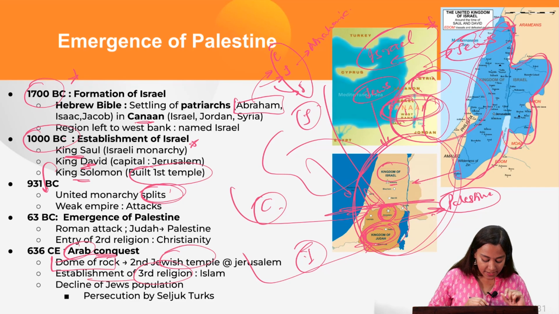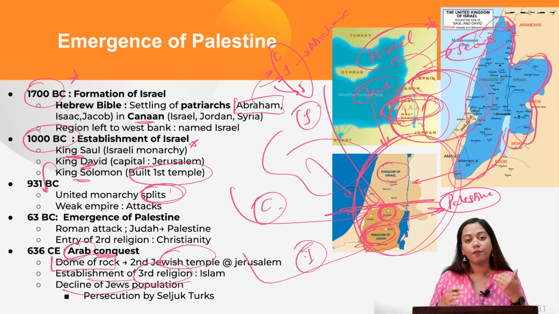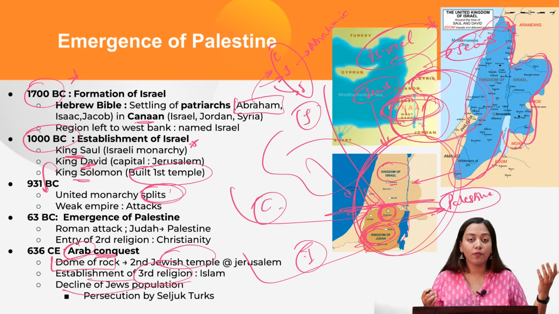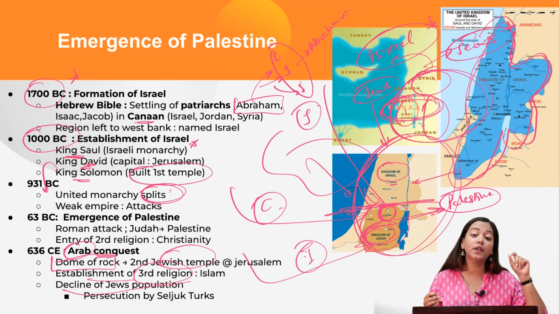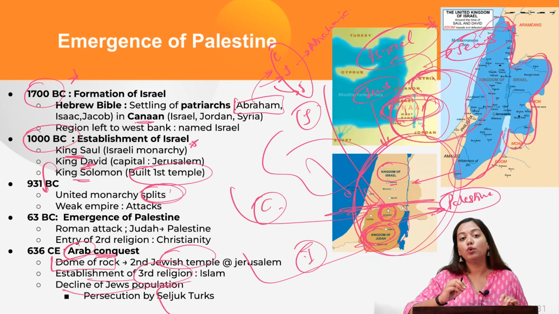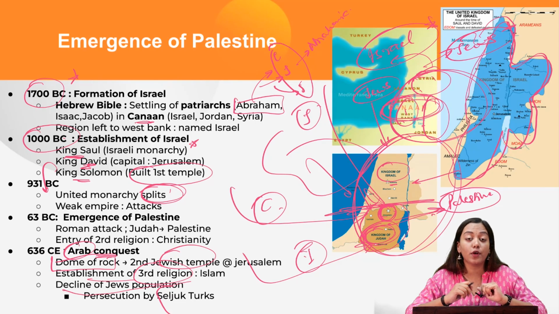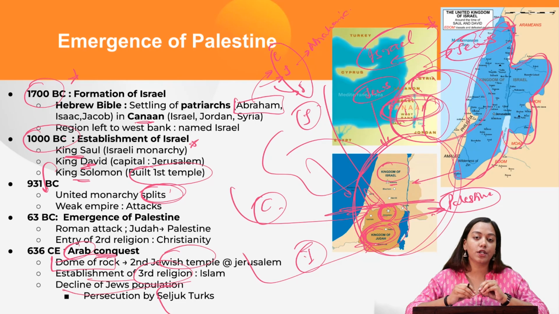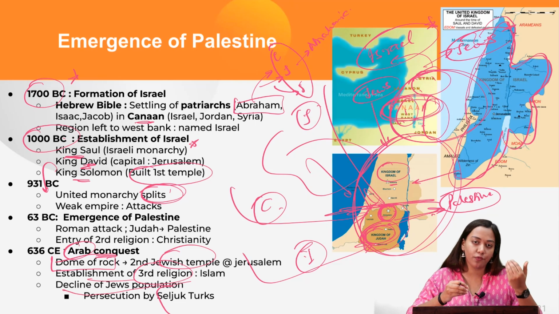Okay, now as a result of this, it will cause a lot of persecution. The Arabs will naturally compete over resources, cause a lot of wars, and definitely persecute the Jewish people, and they will evict them out of the land. And therefore, you will see that the Seljuk Turks, who were conquering that region, led to large-scale massacre of the Jewish people, who start fleeing to other lands, for example, the Middle East and Europe. And from here onwards starts the introduction of Jewish people into the lands of Europe.